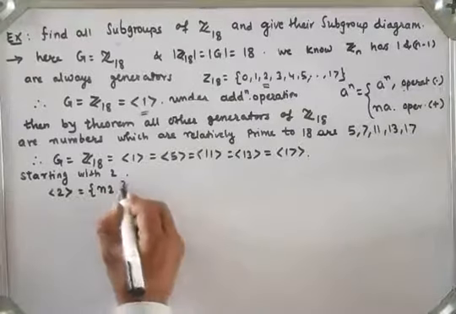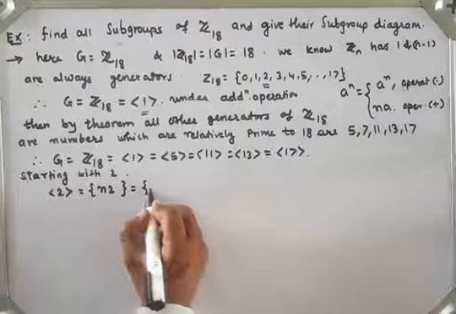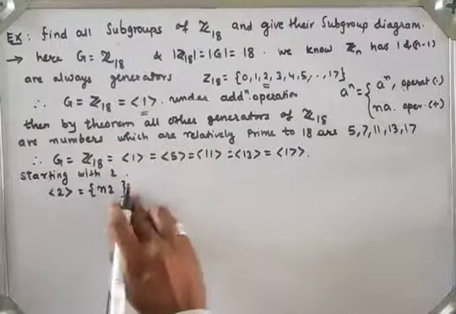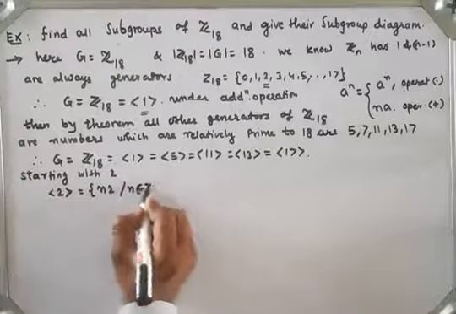So what are the elements of this type? If I take n belonging to the set of integers, then what will we get? n into 2, such that n belongs to the set of integers.